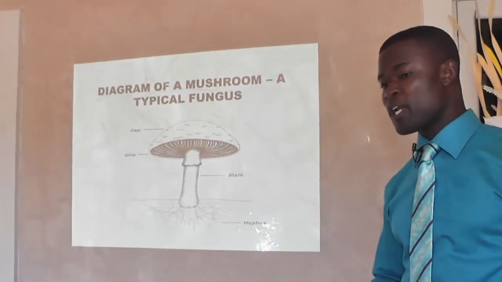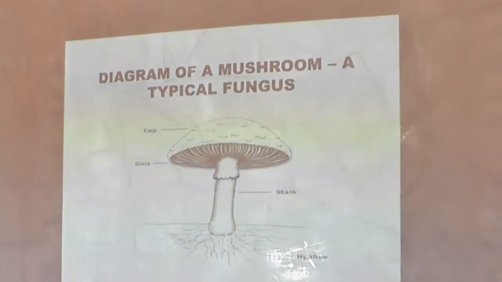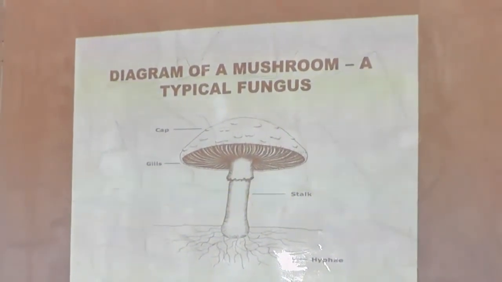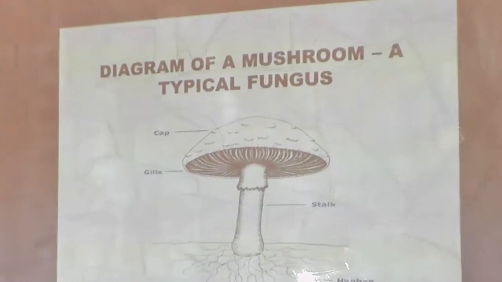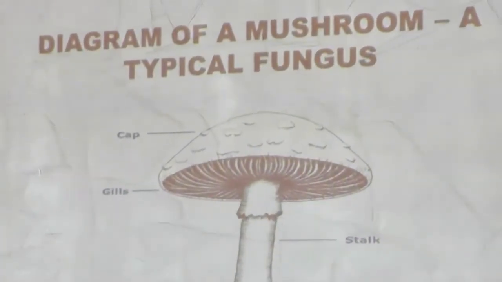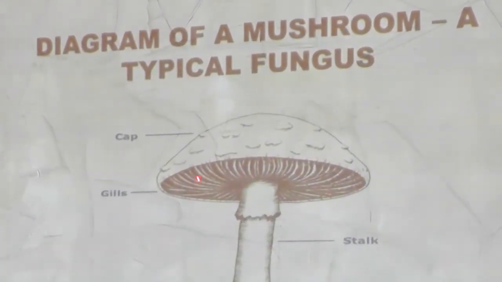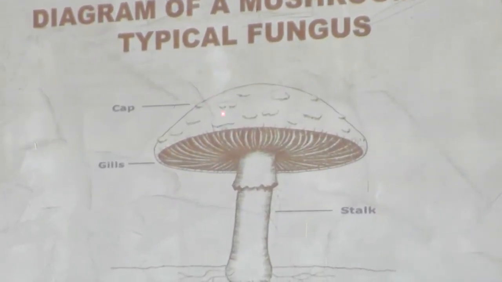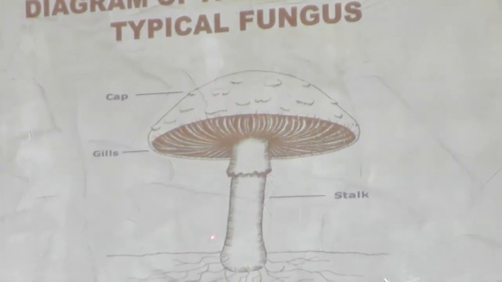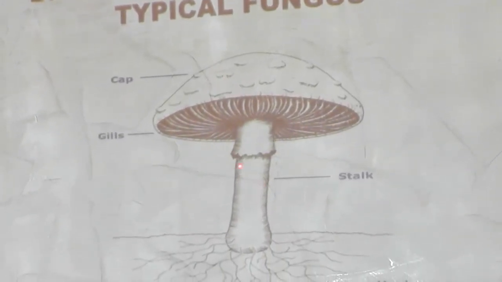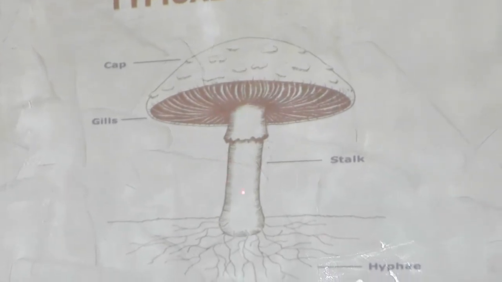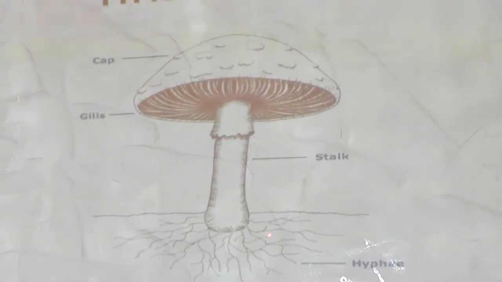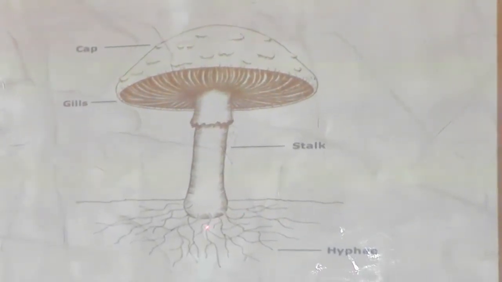And please take a look at the board, everybody. Yes, what do we have there? We can all recognize this organism. This is a mushroom, a typical example of fungus. So this is what we call gill, and the head there, instead of calling it leaf, we call it what? Cap. Some will even call it pileus, and this is what we call the stalk. Now that part that we said resembles the root is called hyphae. If it is just one, you call it hypha, but now hyphae.